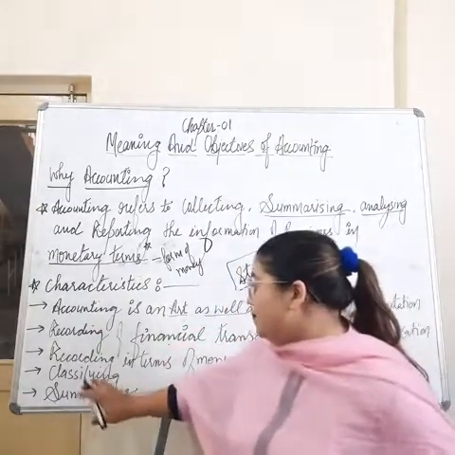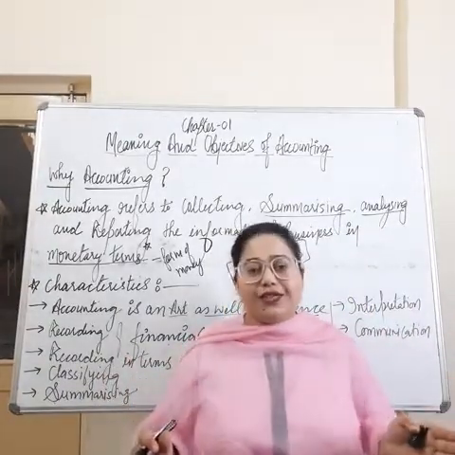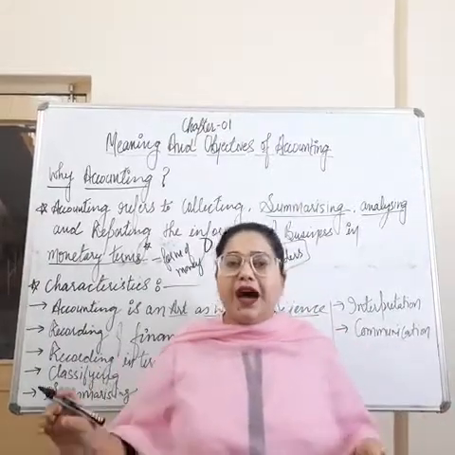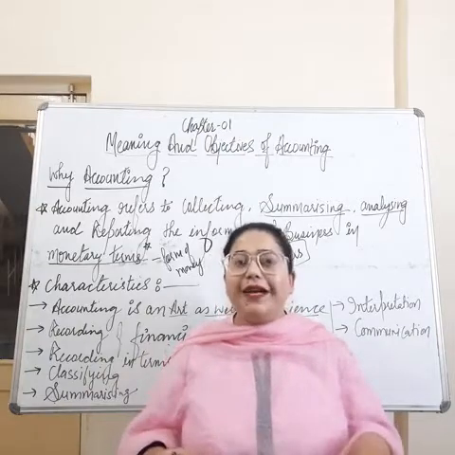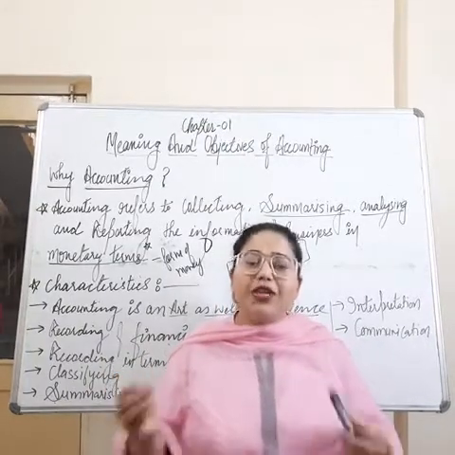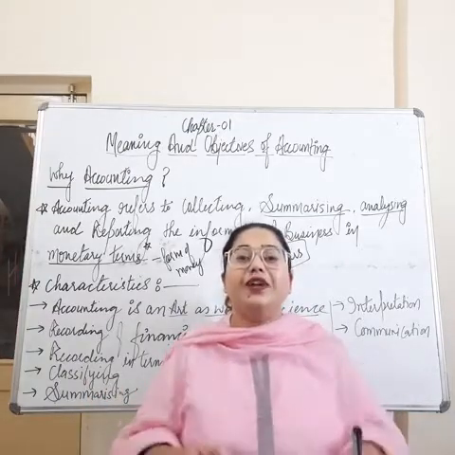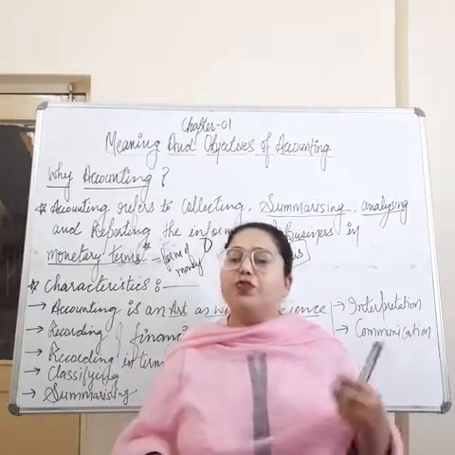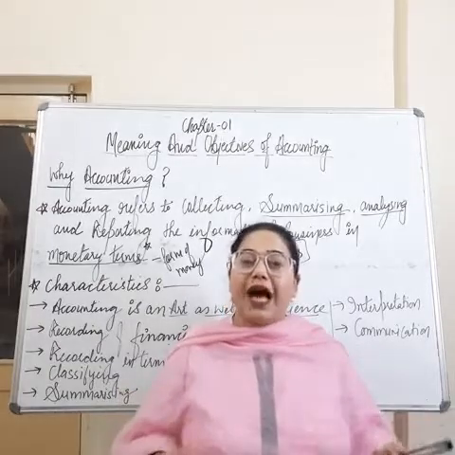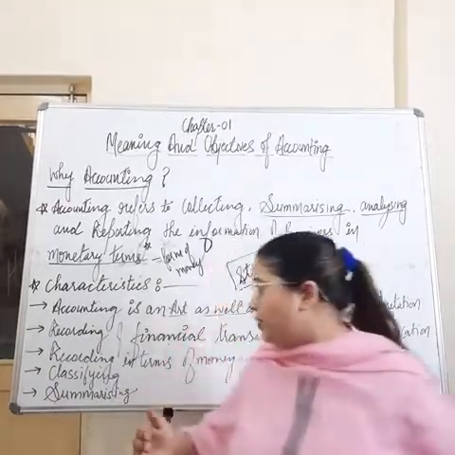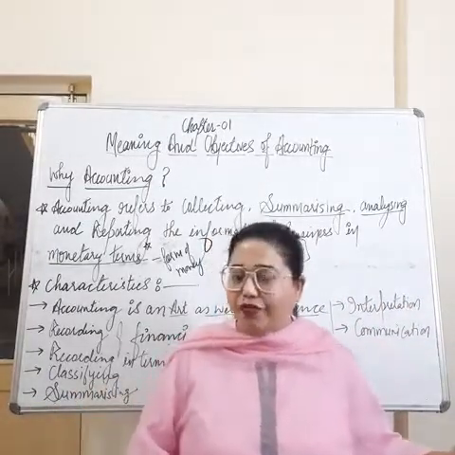Then is classifying. Classify means we have to classify all the transactions. For example, Ram is our regular customer, buying things from us repeatedly. To know how much we have actually sold to Ram, we need to make a proper account, called a ledger account. These accounts are prepared so that we can analyze how much total amount we have to give or take from a party, right? Then is summarizing. Summarizing means we have to provide the summary of accounts.